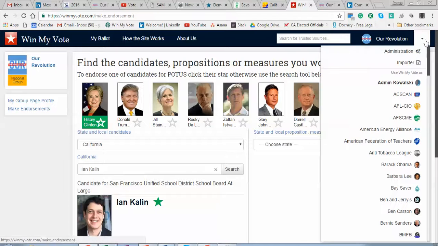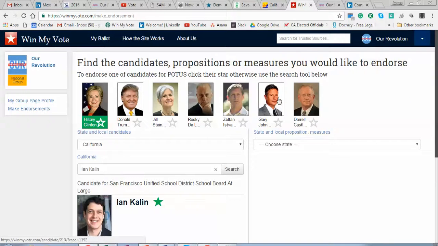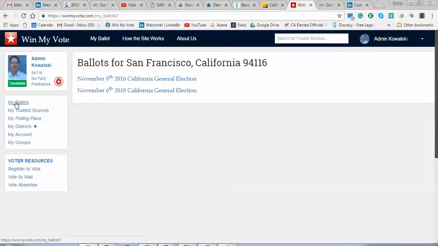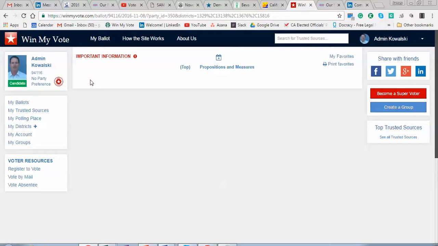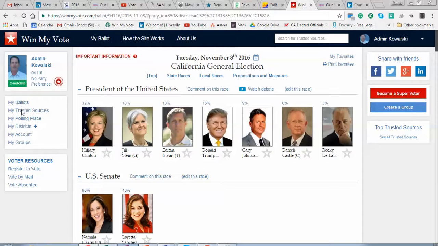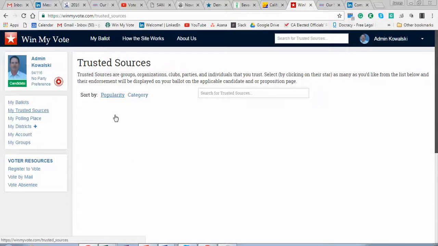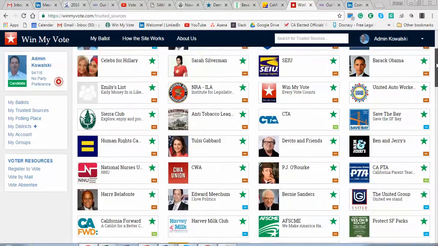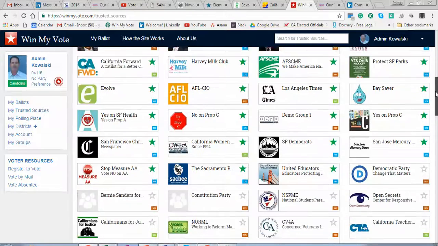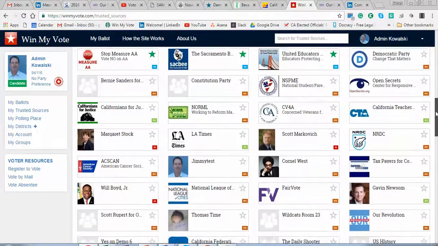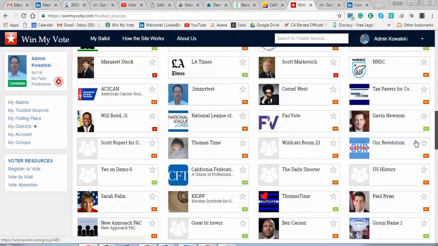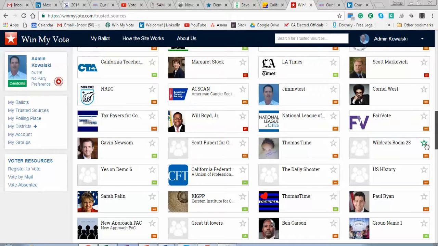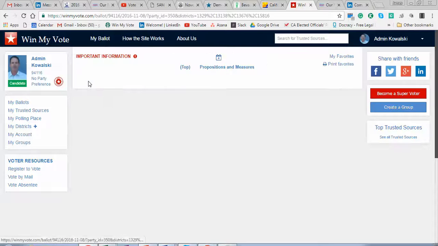So then as a voter, I go back here. I'll log myself in as a voter. And on my trusted sources, I'm going to want to add the R Revolution. And just to let you know, we've actually redesigned this entire page so that it looks much better and it's much easier to organize. But again, I'm just working off a demo here that was the older one. So I've selected them as a trusted source now, the R Revolution.